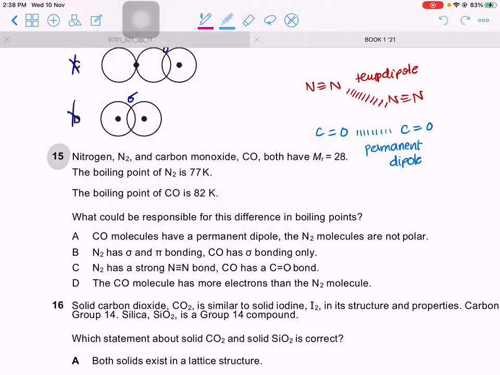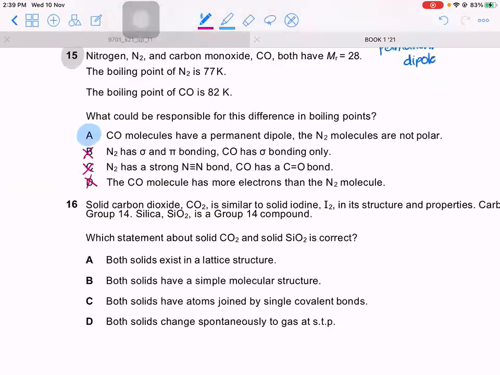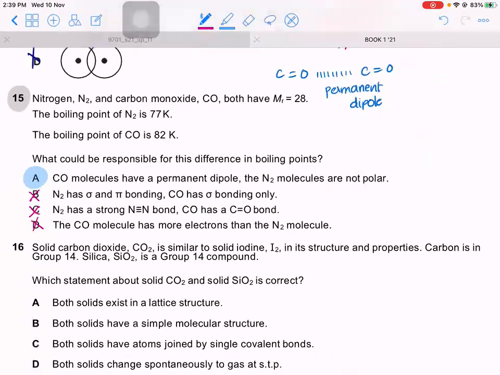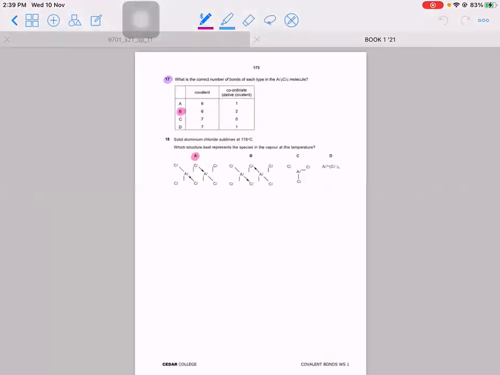That is true. Yes? Nitrogen has pi bond, sigma bond. That has nothing to do with melting point or boiling point. Boiling point, melting point depends on intermolecular forces. All right. So the nature of the forces are different. Therefore, the answer is A.